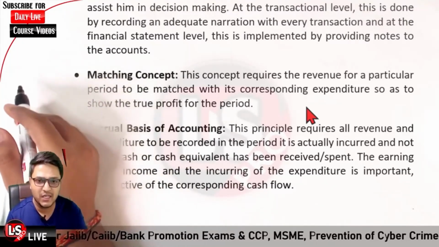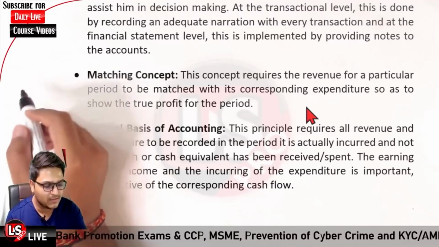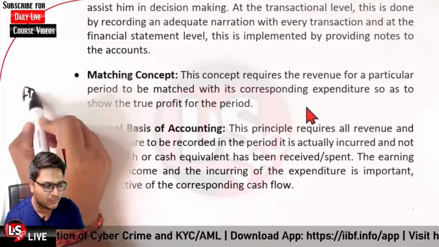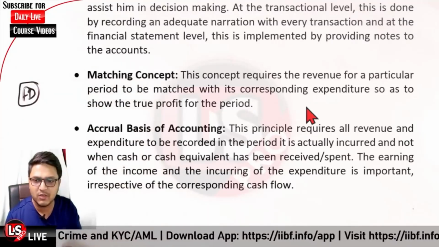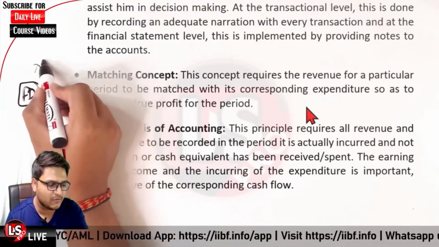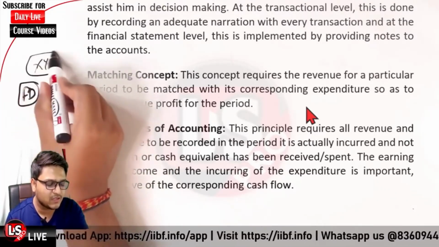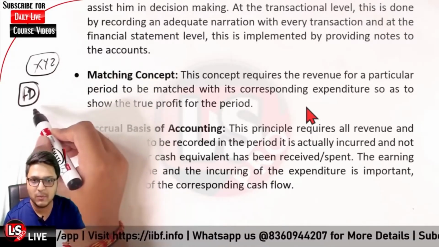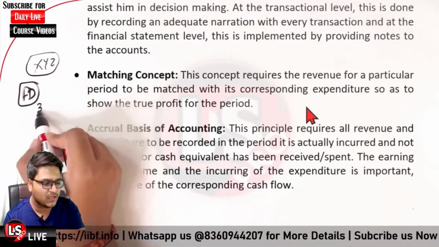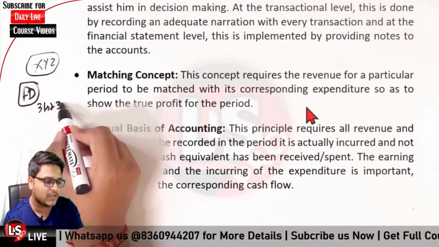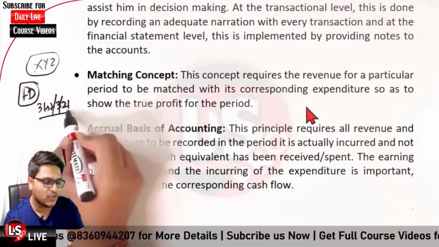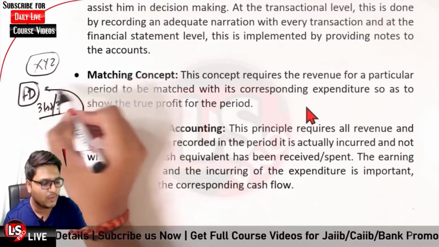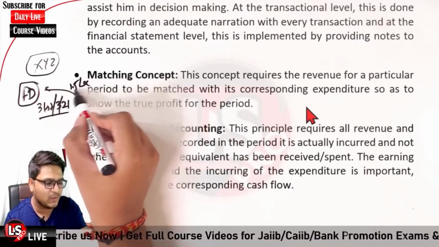Let us say you are having a fixed deposit in the name of the firm XYZ, and this fixed deposit will be maturing on 31st of March 2021, and an interest amount of rupees 1.5 lakh will be paid.